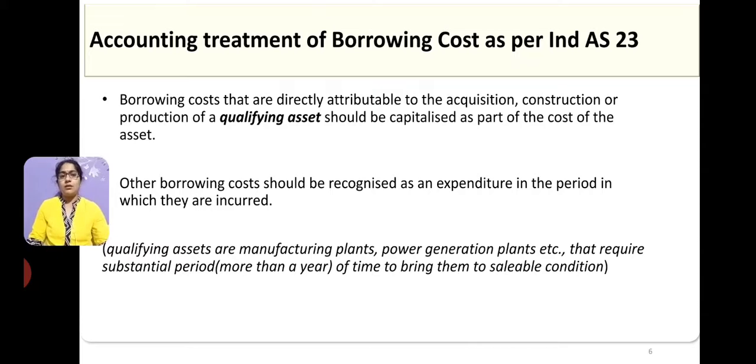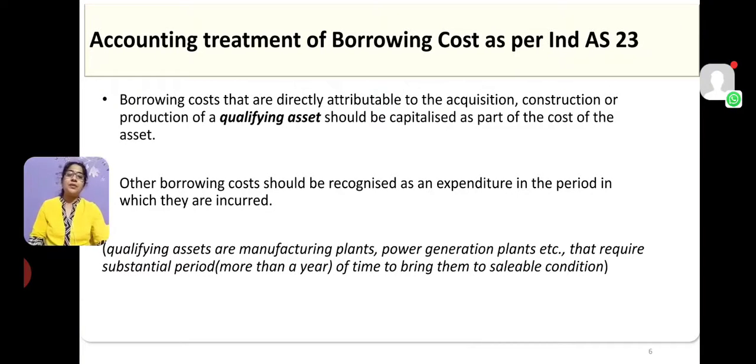Qualifying assets are manufacturing plants, power generation plants, or any other asset which requires a substantial period, generally more than a year, to be ready for use or to be in a saleable condition.